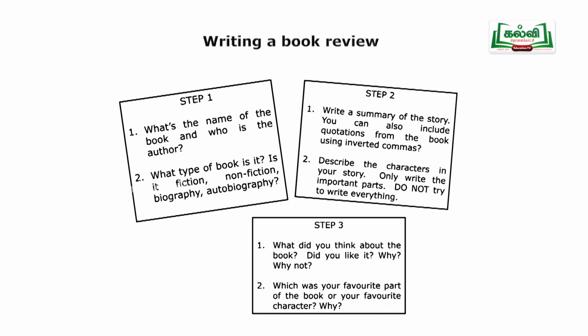For writing a book review, there are a lot of things we have to see. I will point them out as 1, 2 and 3. So please listen first, after that you can note down. First, when you take a book, you will see the color of the book, and then you will also see the title of the book, that is the name of the book, and who is the author. The next one is, after completing the book, you will say whether the story is fiction, non-fiction, biography or autobiography. You know what is fiction? That is whether it talks about a story or a general topic, a biography or an autobiography.